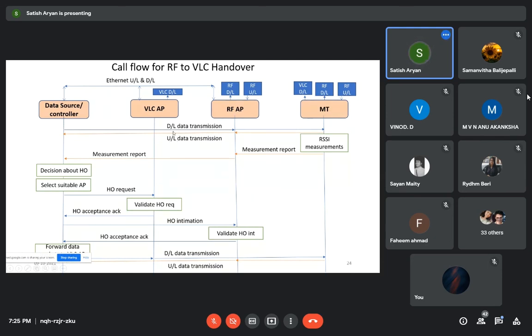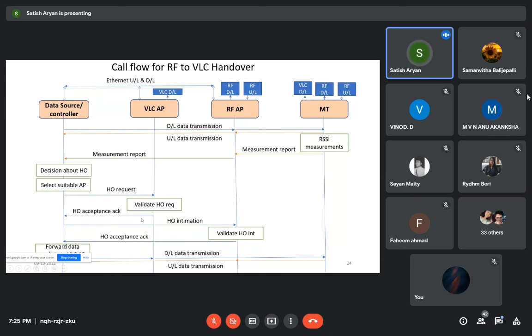So measurement reports will come from the mobile terminal. These measurement reports are sent to the data source of the controller. A decision is made towards the handoff, and it will select the suitable access point. In this case, it's a VLC access point that is suitable, and a handover request is sent, and validation takes place. Acknowledgements are sent back and forth, and a handover intimation is sent to release the call from the RF access point, and it will validate it and acknowledge.